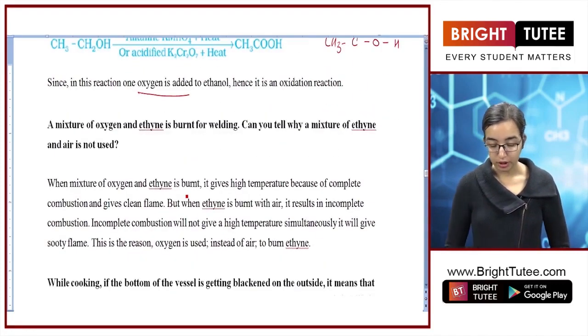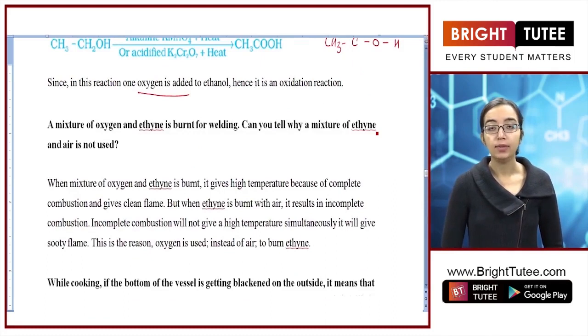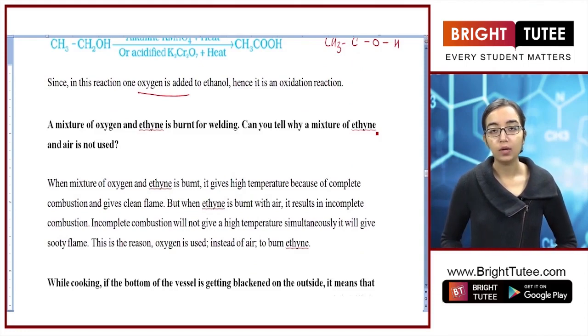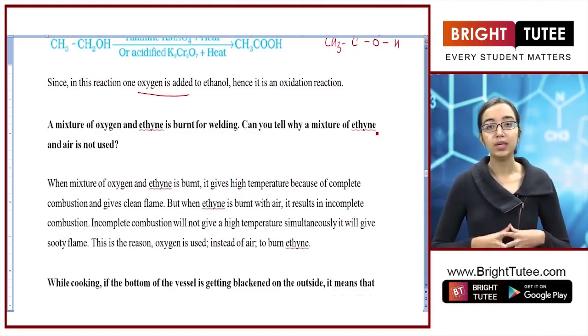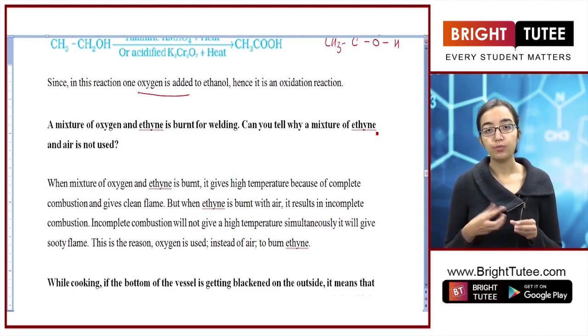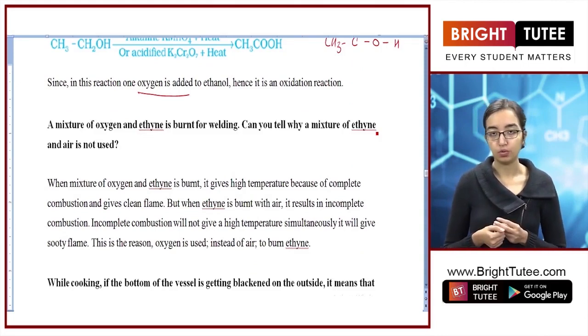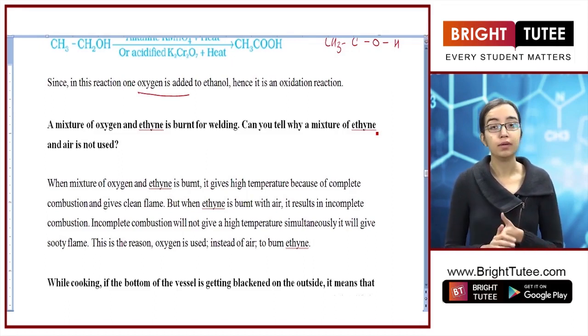The mixture of oxygen and ethyne is burnt for welding. Can you tell why the mixture of ethyne and air is not used? So why is it that we prefer to use oxygen and not air? It is because when we burn ethyne with air, incomplete combustion takes place, which does not produce enough heat and also leaves behind soot. Rather, the better form would be if we use pure oxygen, and then complete combustion would be possible, which would release an ample amount of heat and it would burn with a clear flame. That is why for welding, ethyne is burnt with oxygen and not with air.